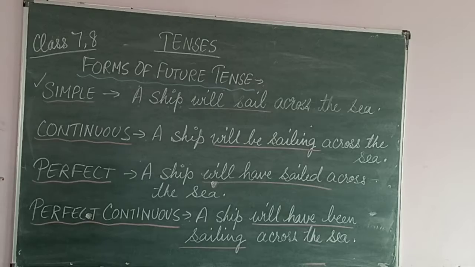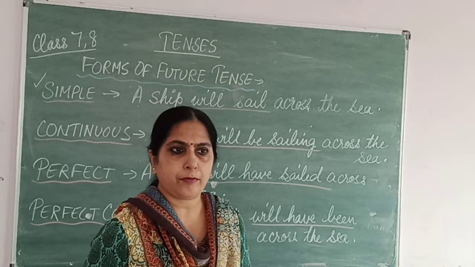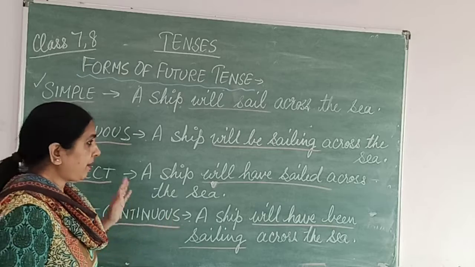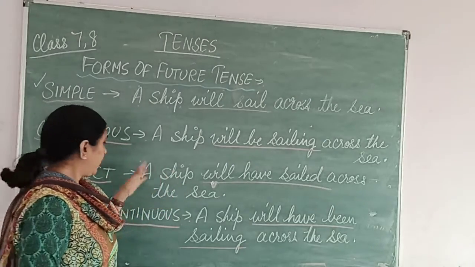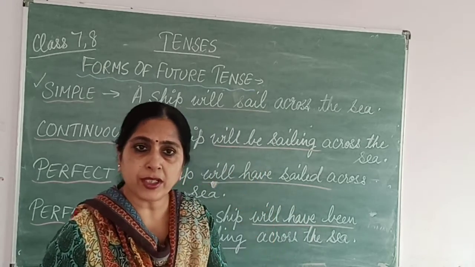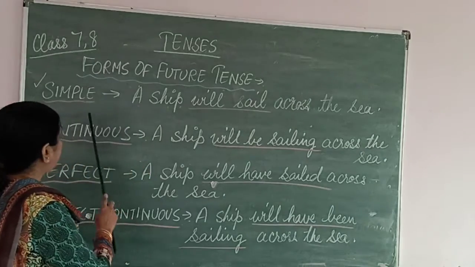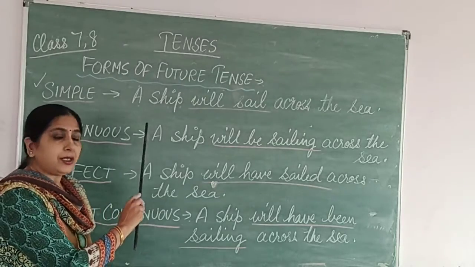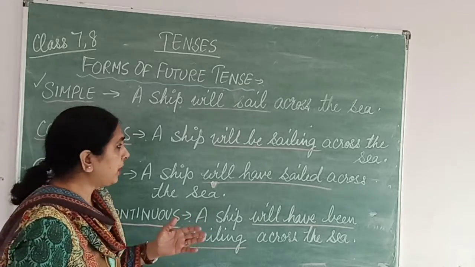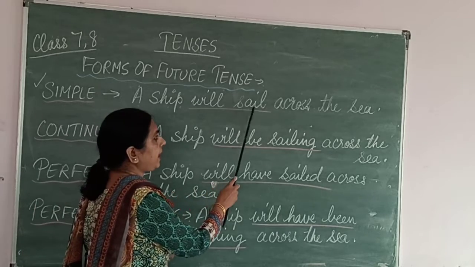Now coming towards the forms of future tense. Two we have discussed, present tense and the past tense, and now we shall discuss the future tense. So the forms will be the same, like we have discussed: simple, continuous, perfect, perfect continuous. The forms are the same only, but it will be future tense that we shall be discussing. Okay. So first we shall see the future simple tense. Simple means just the addition of will before the verb.